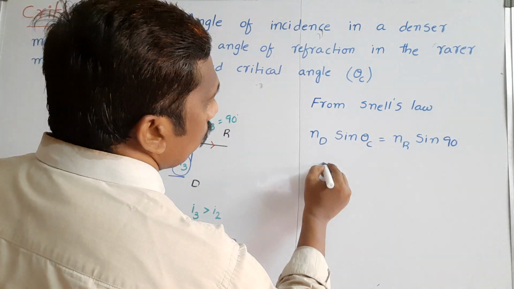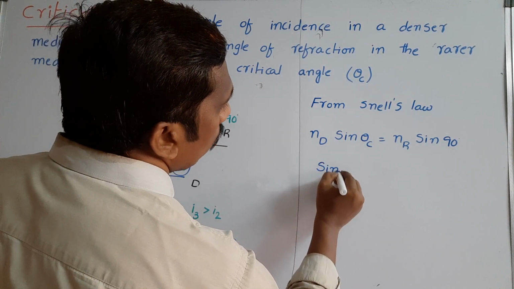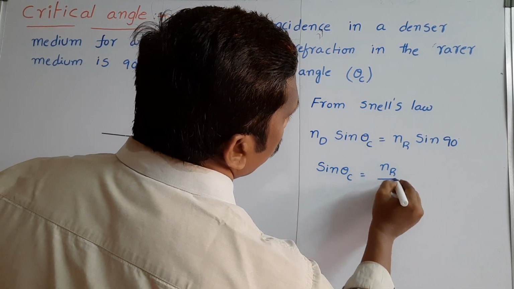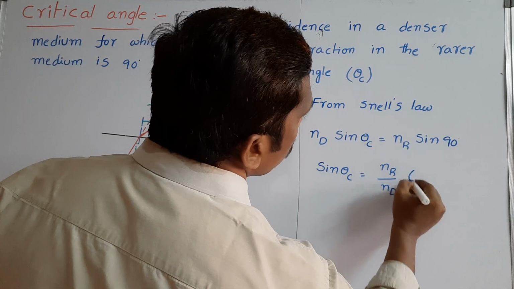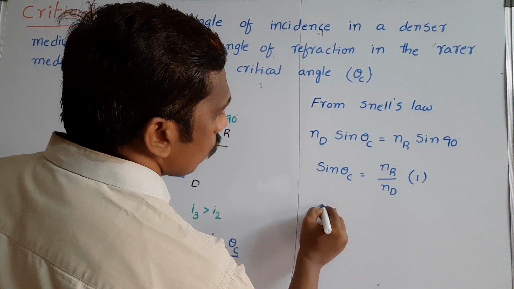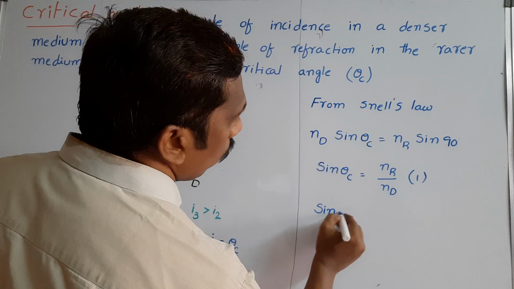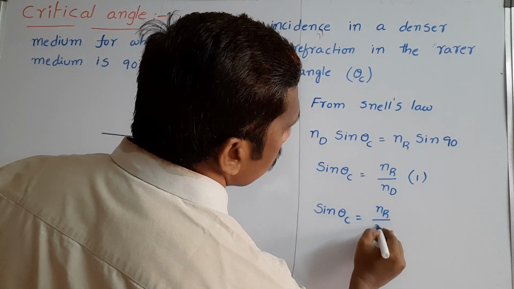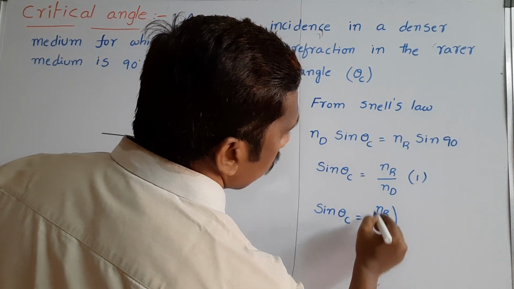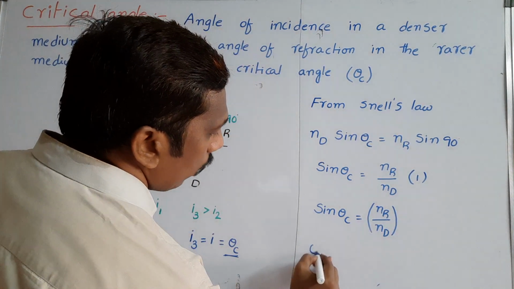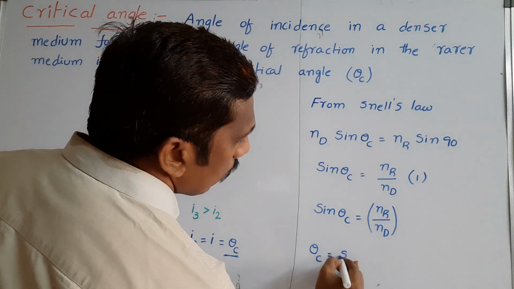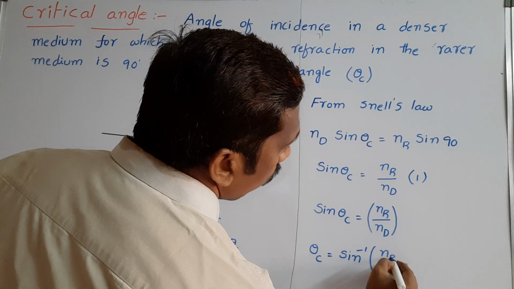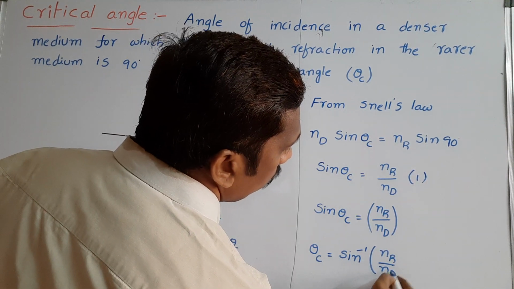From this we can write sin theta c is equal to the refractive index of the rarer medium by the refractive index of the denser medium, into sin 90, which is equal to 1. Finally, we can write theta c is equal to sin inverse of the refractive index of the rarer medium by the refractive index of the denser medium.